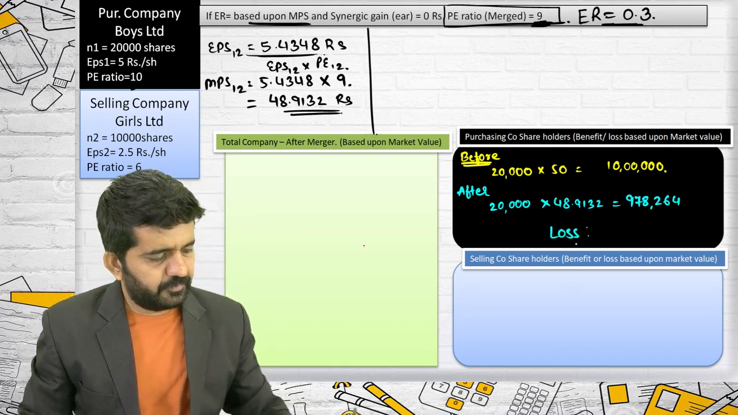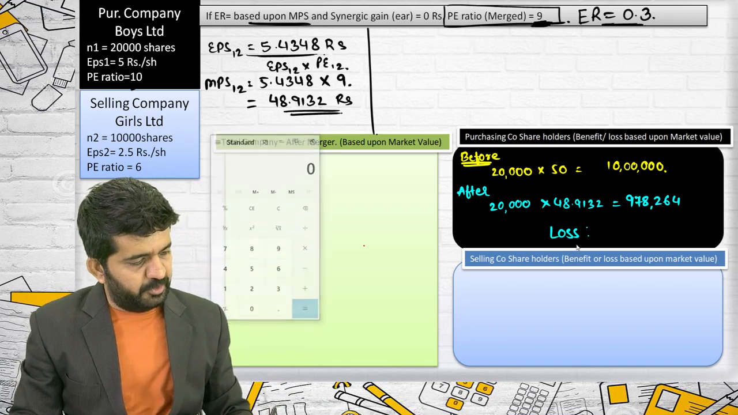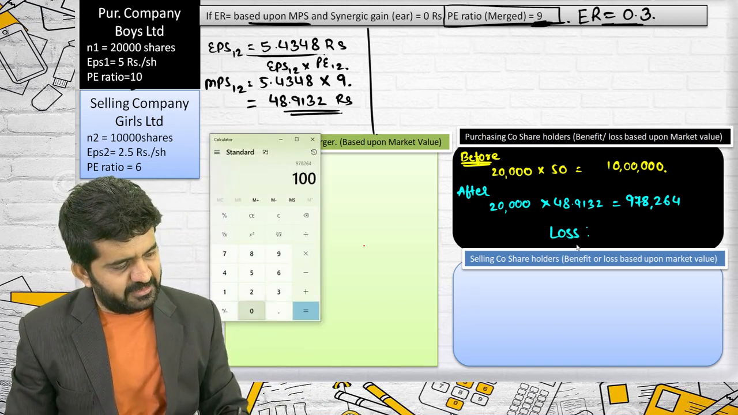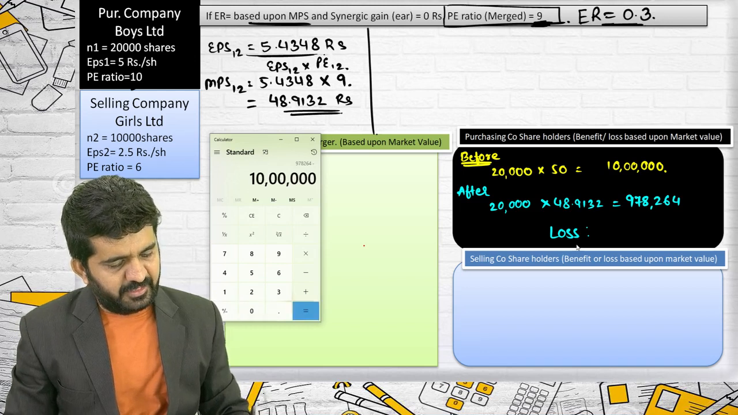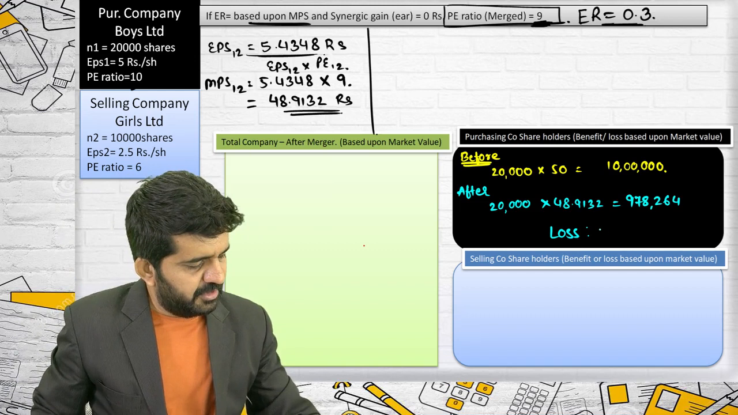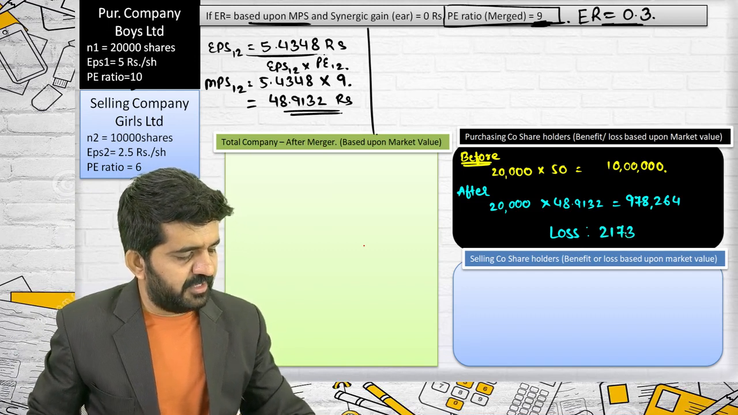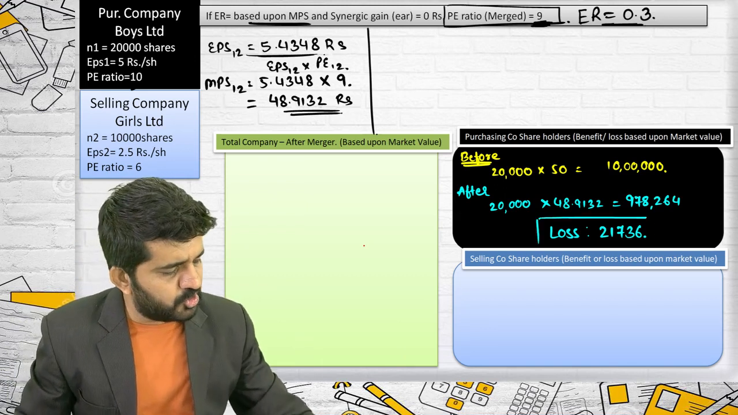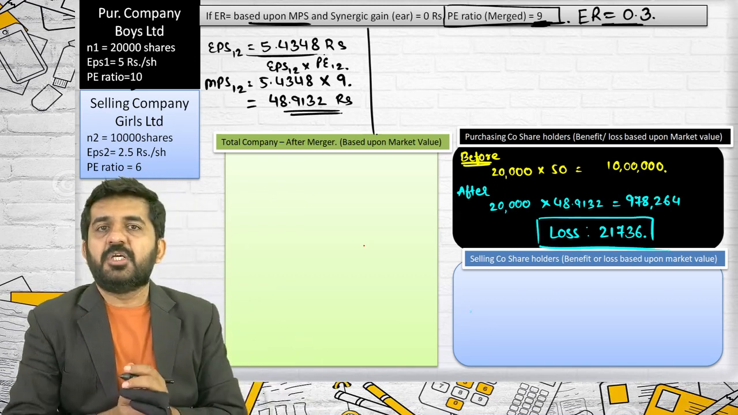Loss to this company's shareholders is 9,78,264 minus 10 lakh, which is 21,736. This is loss to purchasing company's shareholders.